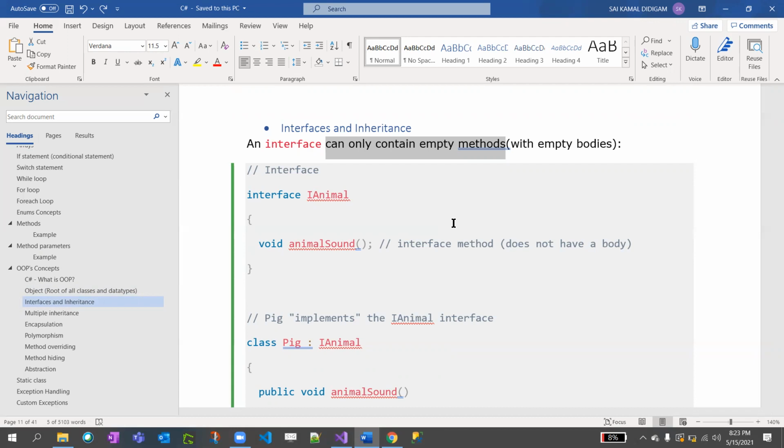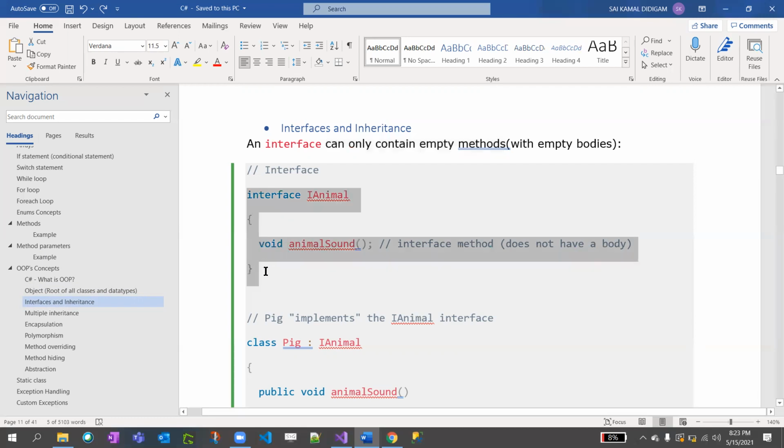So in real time, when you do real-time projects, there are some cases where you need to write unit tests. Unit tests cannot be mocked on the child class directly. You need to be mocking on the interface only. So here I declared interface IAnimal, and I just declared it. I didn't implement it. It doesn't have a body.